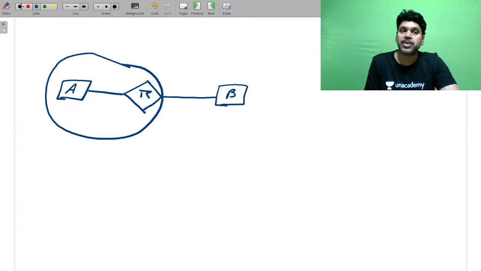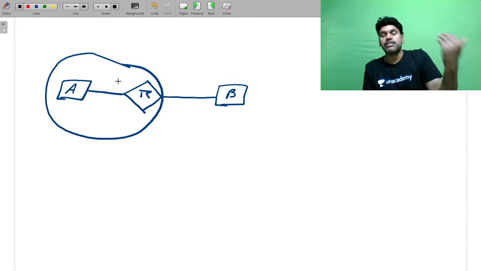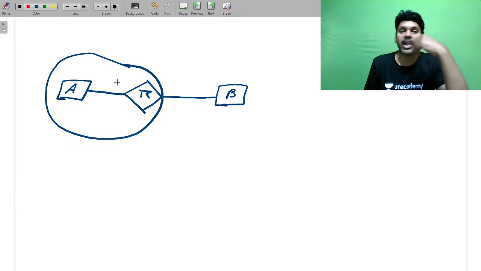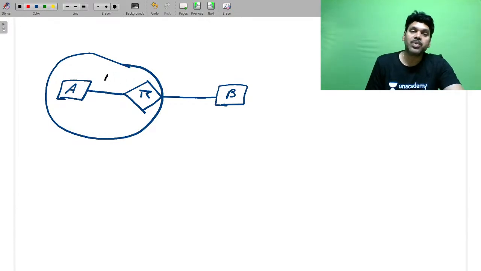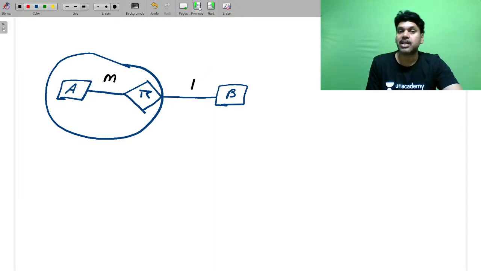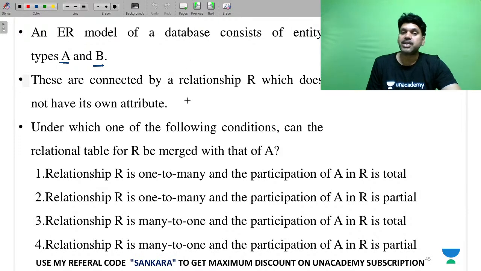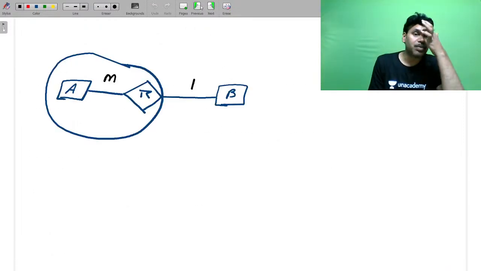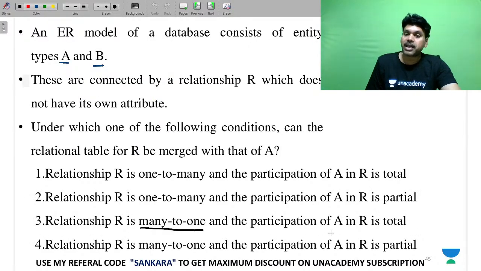So R is going to merge with A, which means we are following a merge rule. So when are you going to do the merge? That should be 1 or M. Merging a relationship is always with an entity on the M side, and the other one is 1. He is asking about the relationship only. R is merged with A means M to 1. Please look at the diagram. It is an M to 1. And the participation of A in R is total.